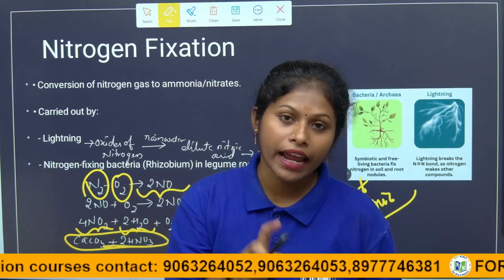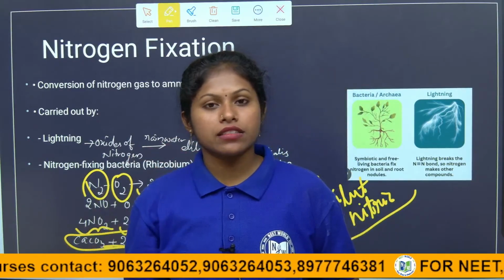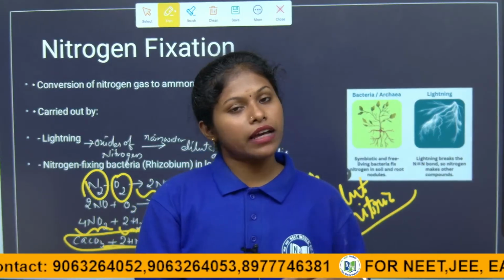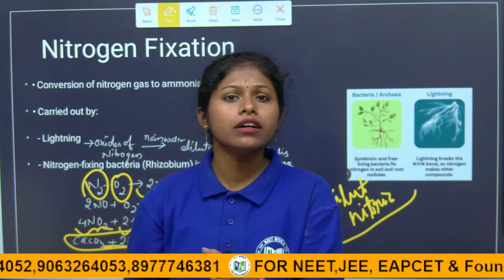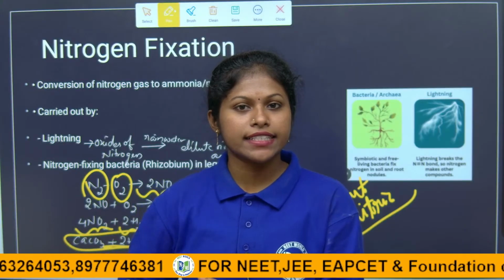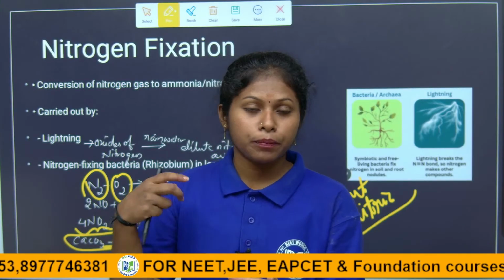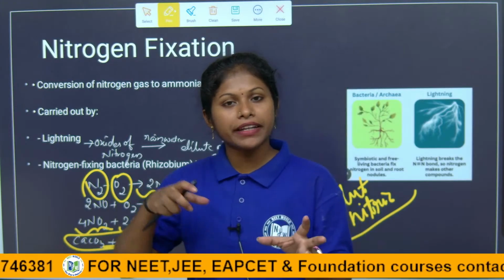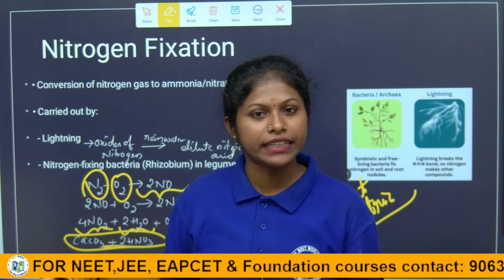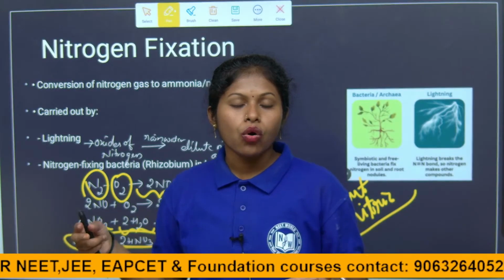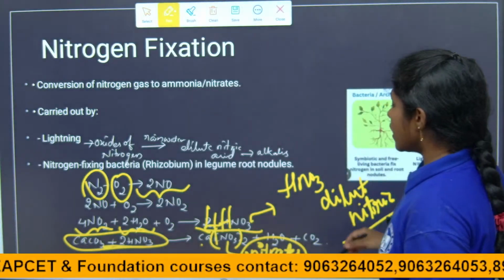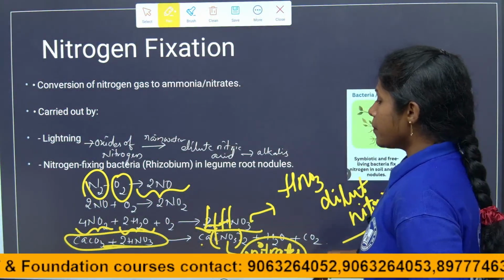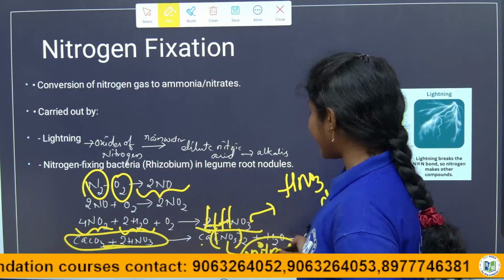Then the nitrates are taken up by the plants, and thereby incorporated into the plant eaters. Then the plant eaters are eaten by the carnivores, nothing but the flesh eaters, so they are indirectly getting the nitrogen. So in the lightning process, the alkali forms nitrates like this.